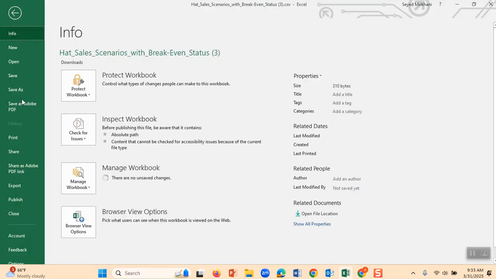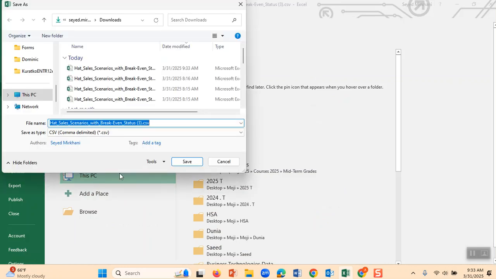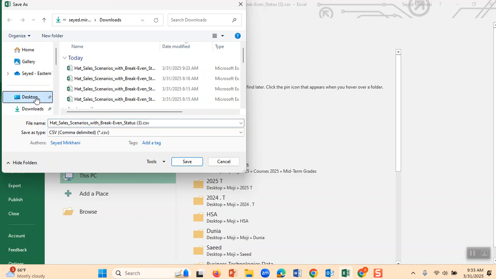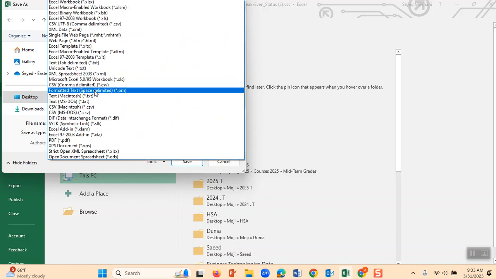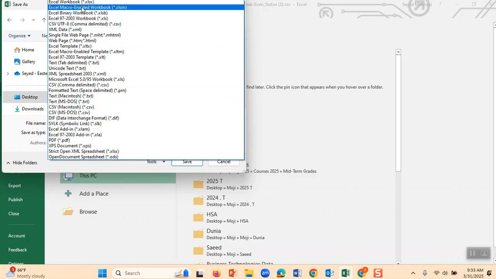File, save as, and I click this PC, and let me save it on my desktop. Here it is, desktop. If you look at here, do you see it is written .csv? CSV means comma delimited. You click on Excel worksheet if you want to save it.